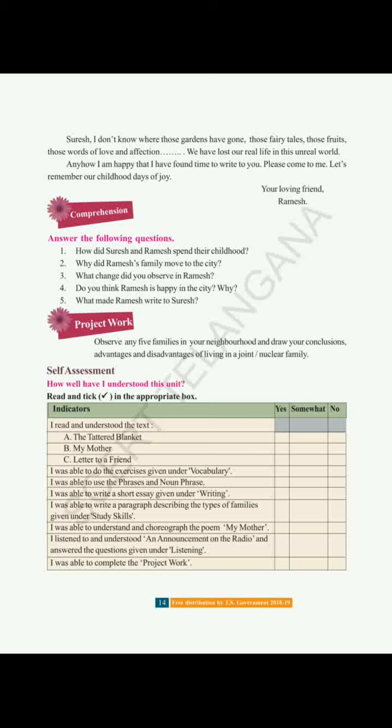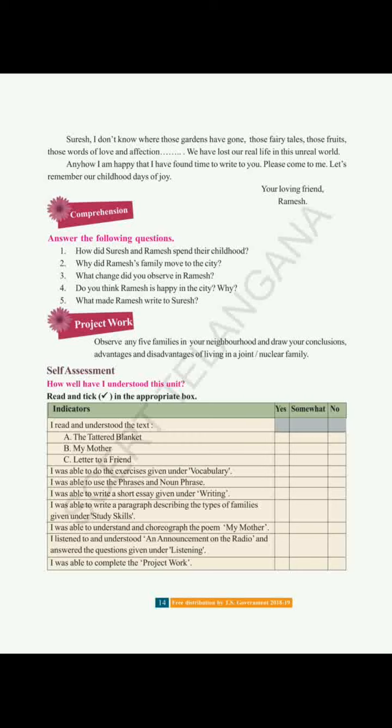He is missing the love and affection mainly, right? We have lost our real life in this unreal world. That means what? In the busy unreal world or the mechanical life, we have lost our real life, the love and care, affection of our family and friends.